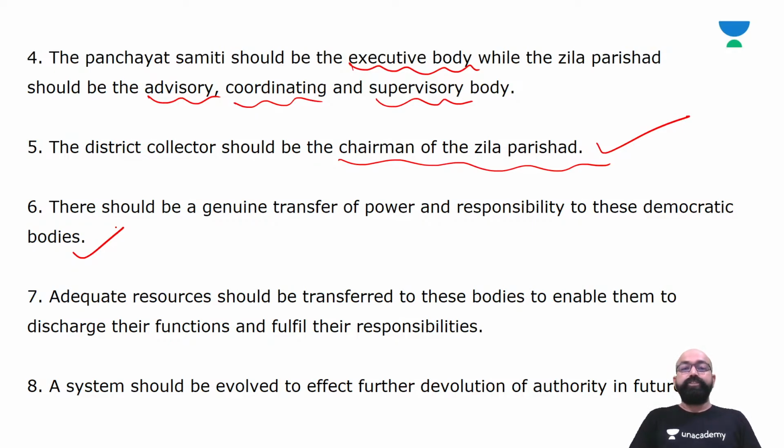Then adequate resources should be transferred to these bodies to enable them to discharge their functions and fulfill their responsibilities. Yes, a system should be evolved to effect further devolution of authority in future.